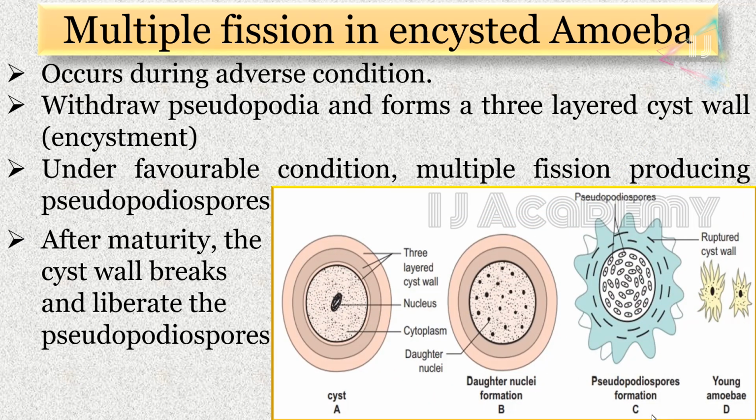After maturity, the cyst wall breaks and liberates the pseudopodiospores. So let us see in the diagram. We can see this three-layered cyst wall and the formation of daughter nuclei, and then the pseudopodiospores formation. Finally, under favorable conditions, the wall ruptures and the young amoebae are formed.